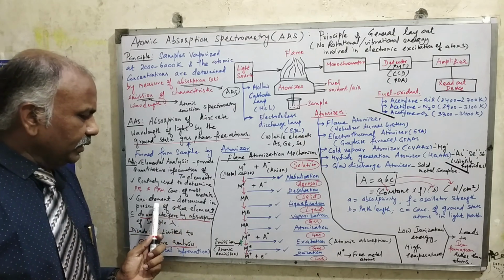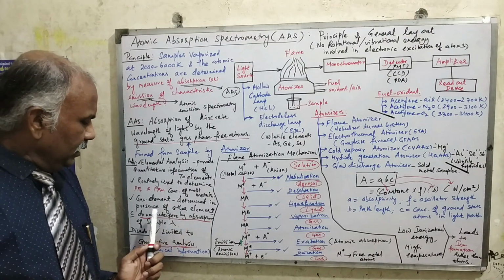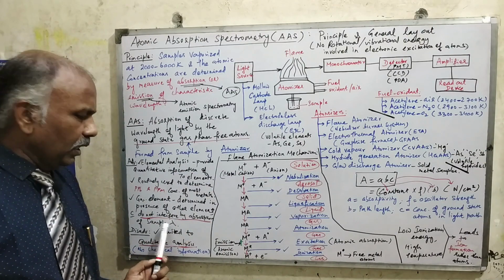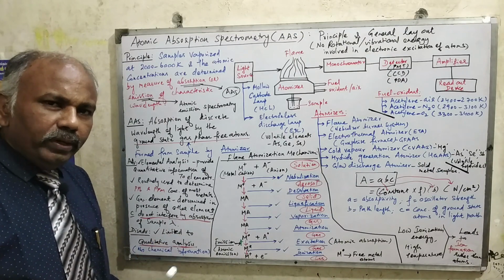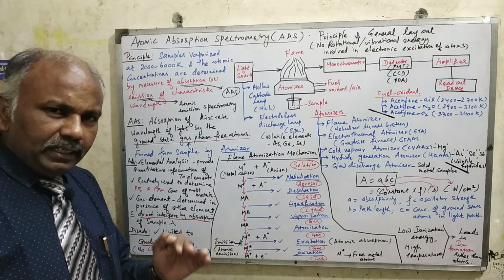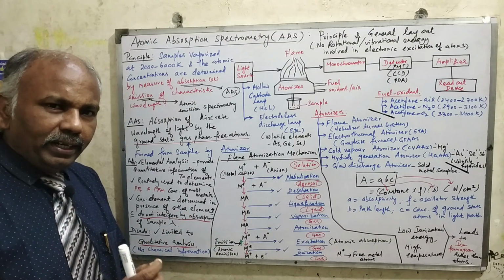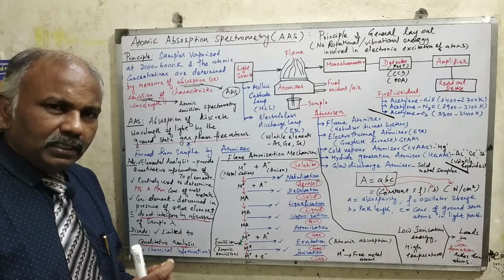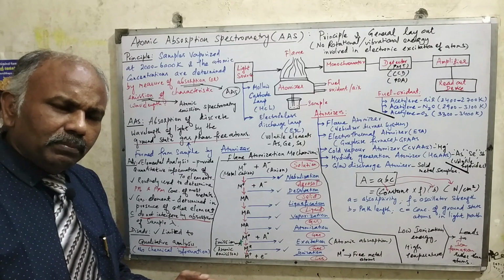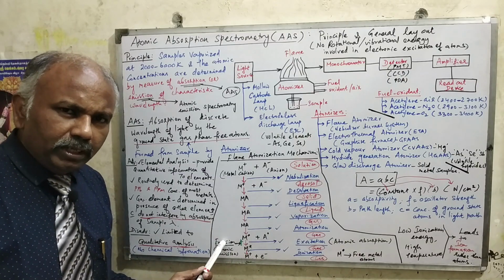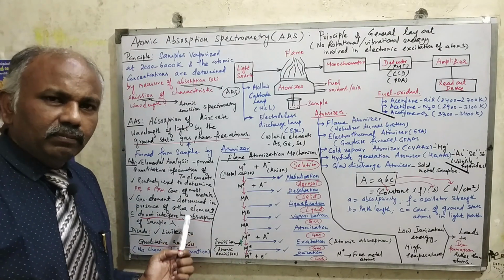The third advantage is that a given element can be determined in the presence of other elements which do not interfere by absorption at the sample wavelength. You need not separate any elements. Suppose you want to identify sodium present in seawater. You have chloride, manganese, many other elements there. You need not separate them. Directly we can perform atomic absorption spectrometry to find out the concentration of sodium ion. So this is an advantage of the technique, right?